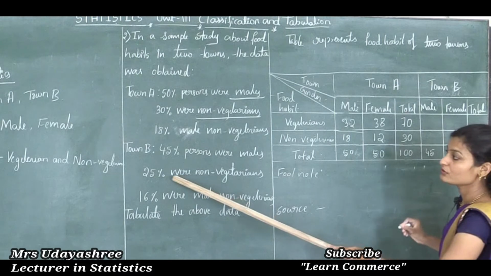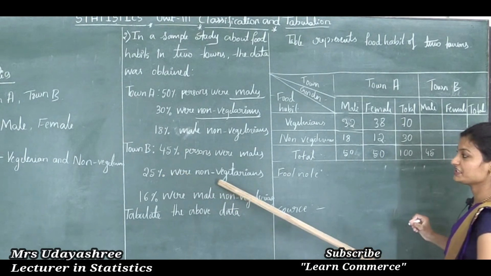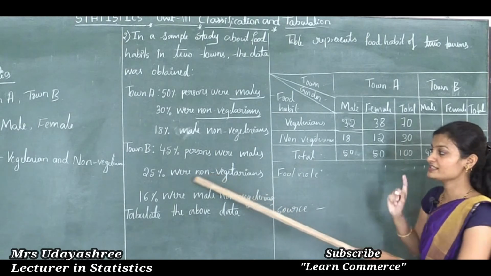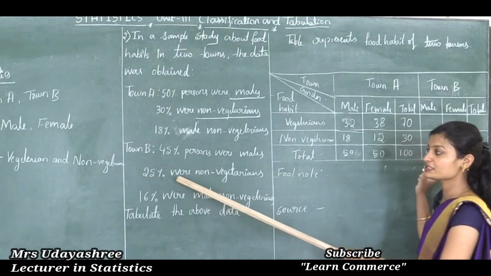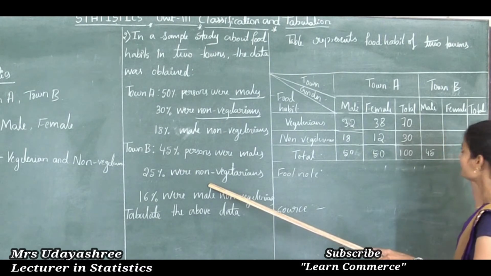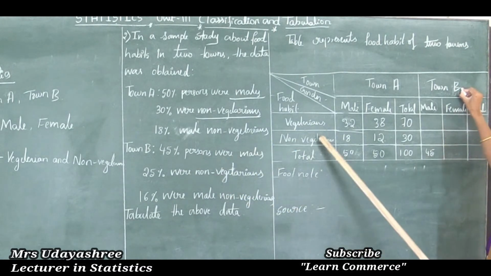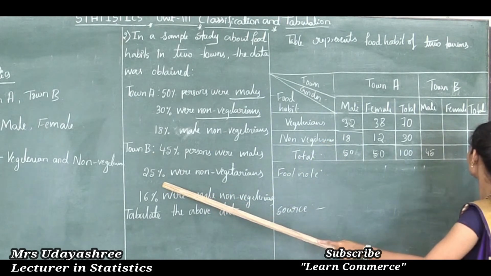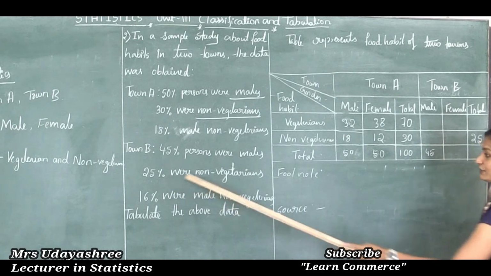Next, 25% were vegetarians. They didn't mention male vegetarians or female vegetarians. They have given only 25% were non-vegetarian, in the sense of what? The total number of vegetarians in town B. So in town B, vegetarians are here. We need to write the total number of vegetarians here only. So here the given observation is 25. Therefore, here I will write 25.